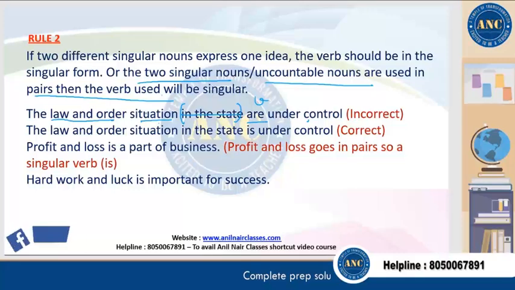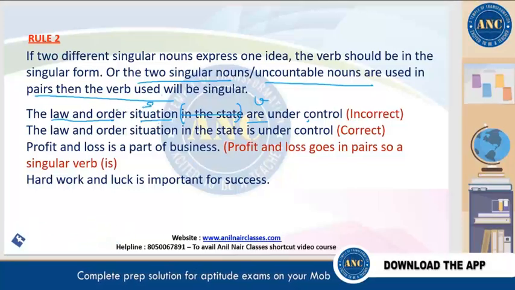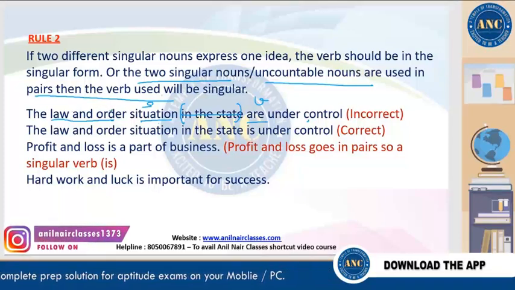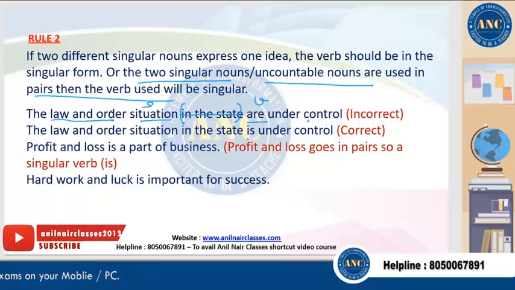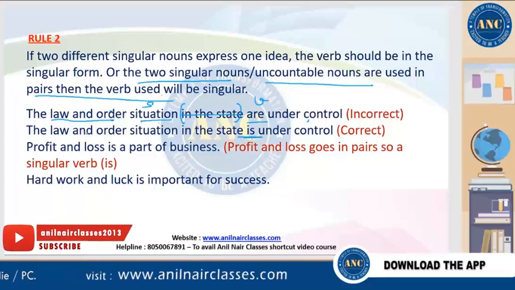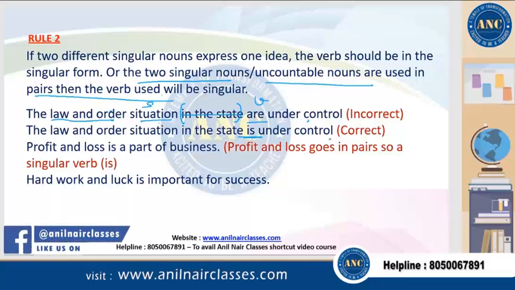So there is only one situation. The law and order is an adjective over here, right? So situation is the subject. There are two nouns joined with and, but they are referring to one particular situation. So that is why are is wrong and the correct expression will be is. It says the law and order situation in the state is under control.